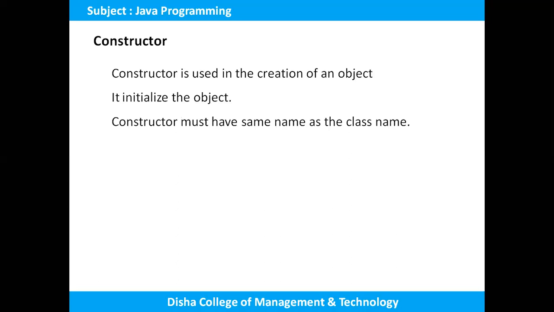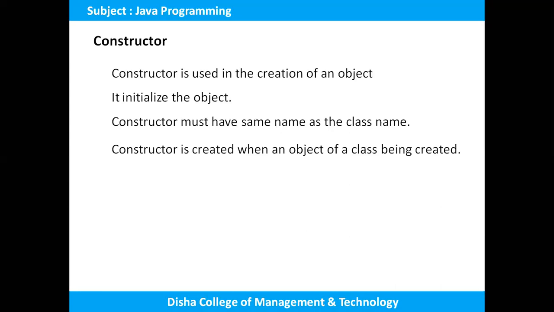The constructor must have the same name as the class name. If we write any name other than the class name, we cannot say that it's a constructor. The constructor name is always the same as the class name, and only then is it called a constructor. The constructor is created when an object of the class is being created. It is not mandatory to write the constructor inside the class, but when we create the object of the class, that is when the constructor is invoked.